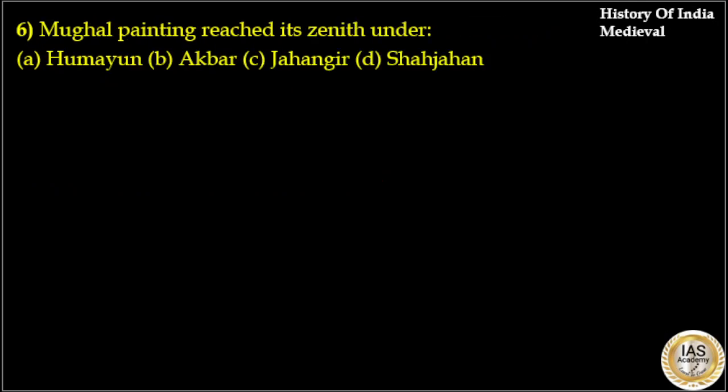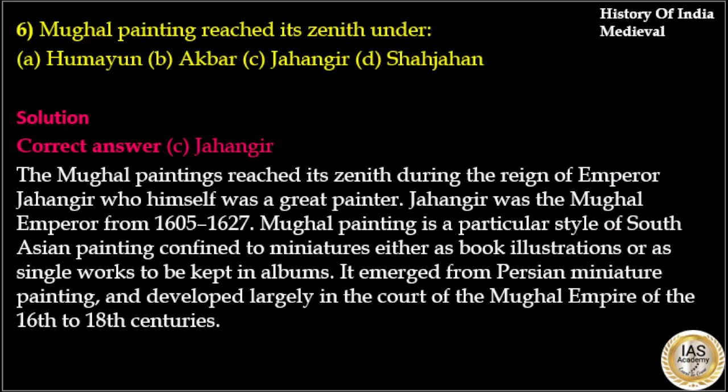Mughal painting reached its zenith under, options are Humayun, Akbar, Jahangir and Shah Jahan. Here the answer to this question is option C, Jahangir. The Mughal paintings reached their zenith during the reign of Emperor Jahangir, who himself was a great painter. Jahangir was the Mughal emperor from 1605 to 1627. Mughal painting is a particular style of South Asian painting, confined to miniatures either as book illustrations or as single works to be kept in albums. It emerged from Persian miniature painting and developed largely in the court of the Mughal Empire of the 16th to 18th centuries.